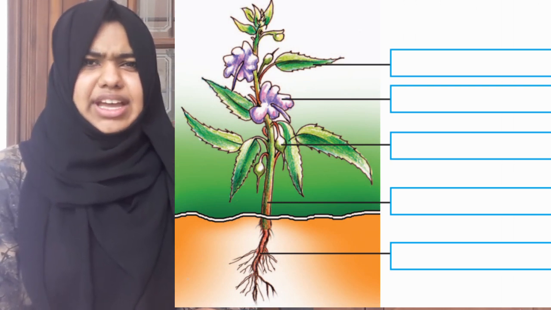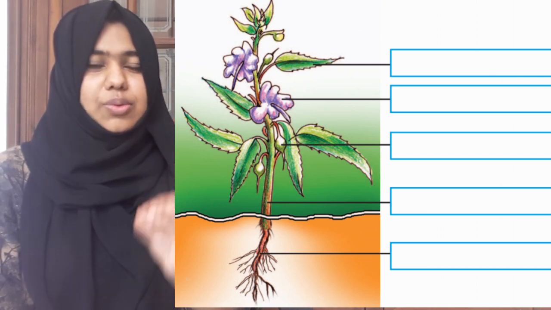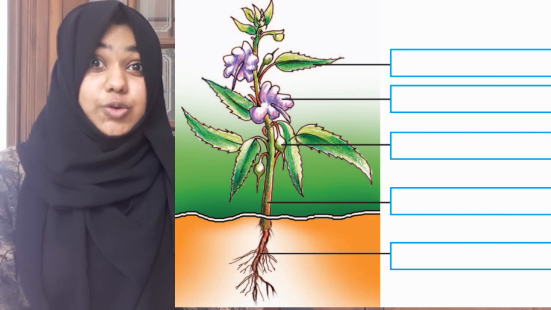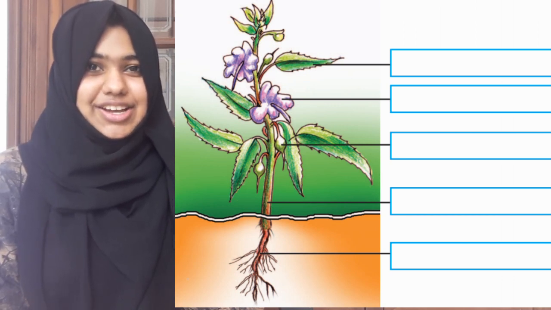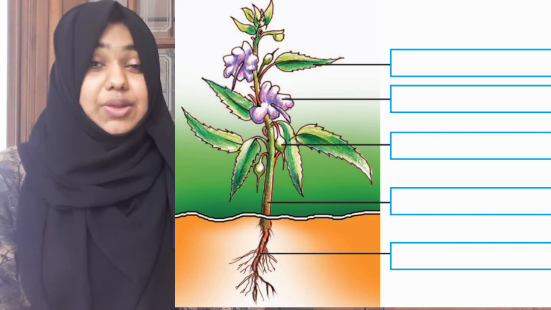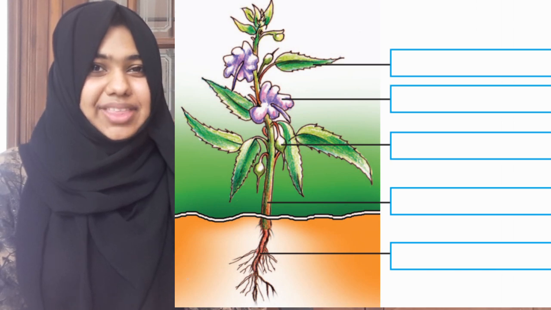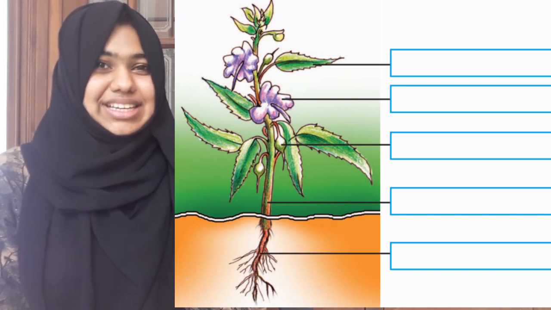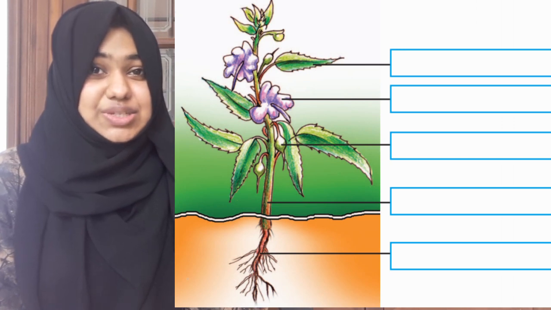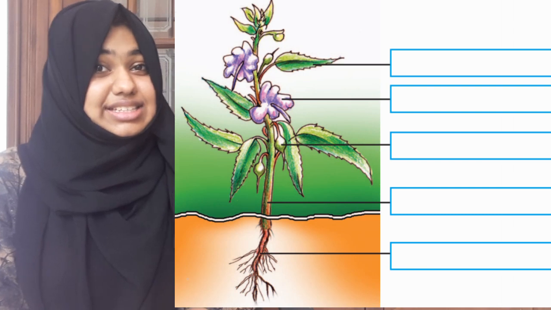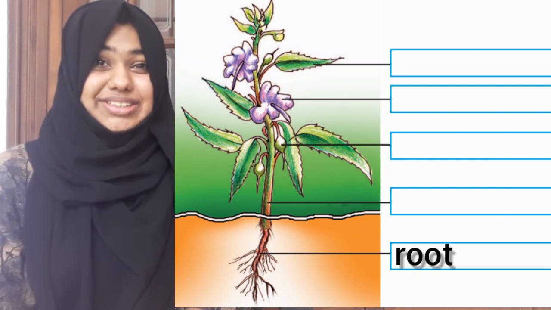Excellent. Then we are seeing something small. What is it? It is a fruit. Then we have the, what is it? The stem, which transports water to the leaves. Then at the last we have something under the soil. What is it? It is the root.